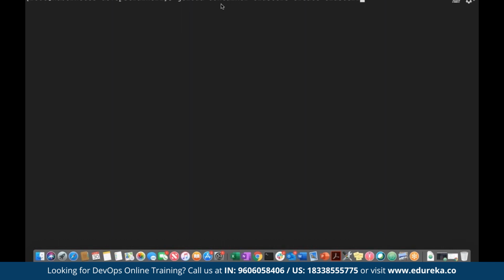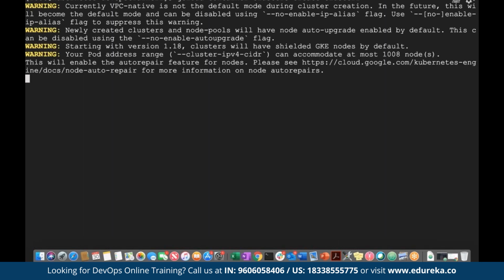I'm going to create a cluster, gcloud containers clusters create, and the name of the cluster that you want to create. For example, I gave my cluster name as cluster1. You can give whatever name you want. It just needs to be in lowercase. Now guys, it is showing something is going to happen.